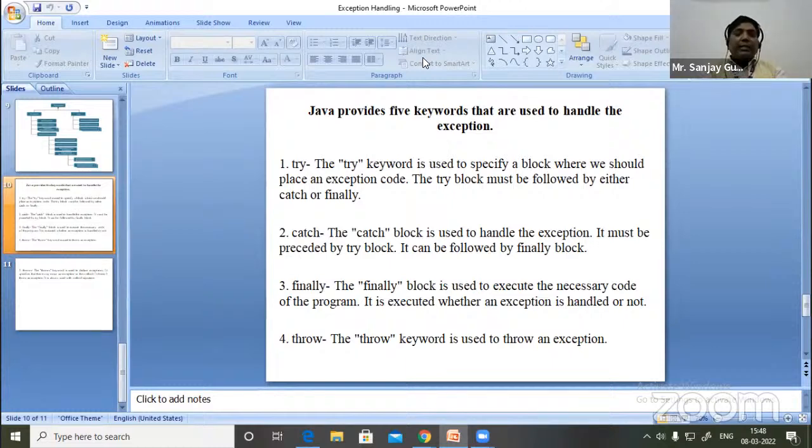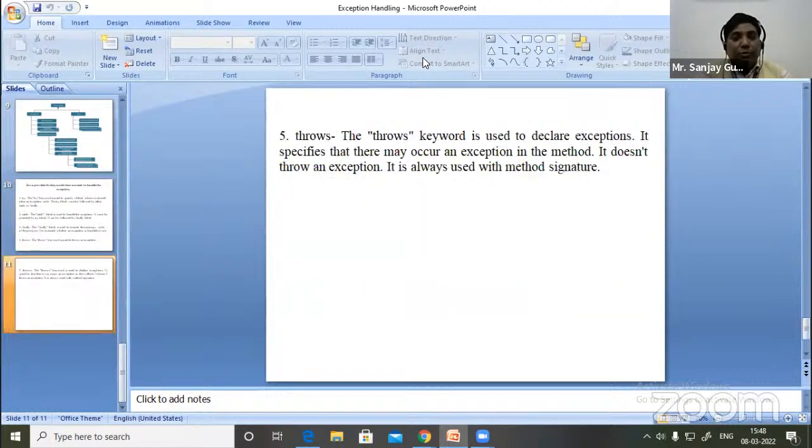And then we use the next keyword, throw. The throw keyword is used to throw an exception. Means if you want to throw an exception manually, in that condition we use the throw keyword. And next is throws.